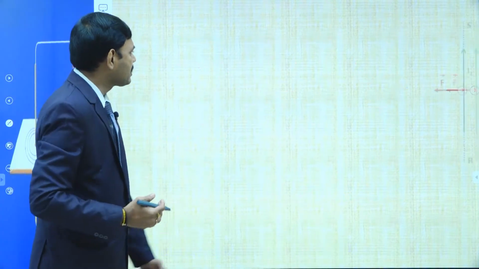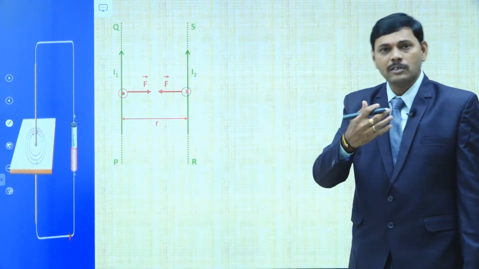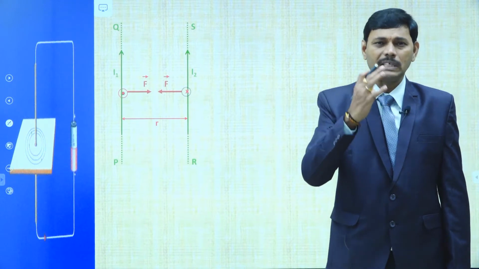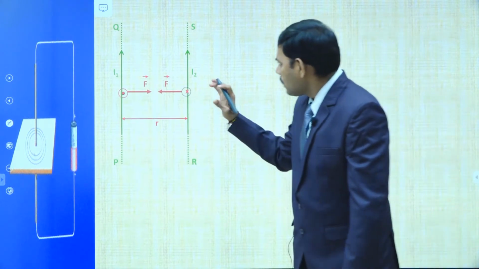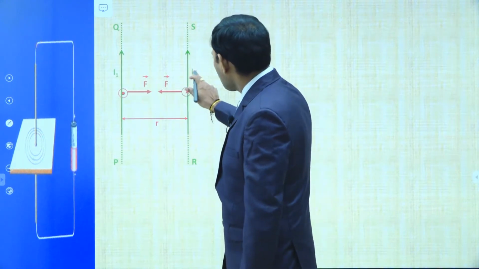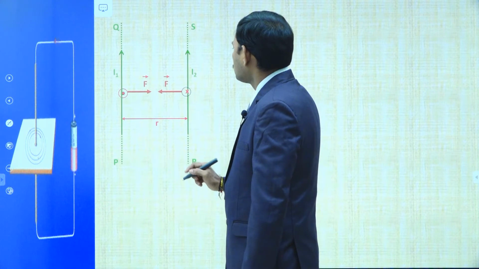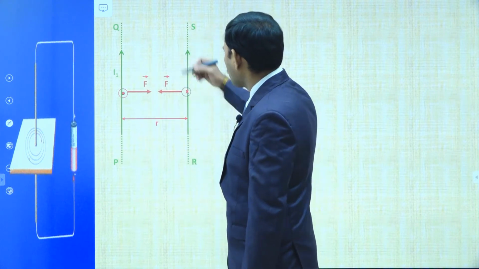We continue the discussion. In this part, I would like to give a clear idea about the direction of the forces. That is the most important. As we explained, consider two parallel long current carrying wires such as PQ and RS.